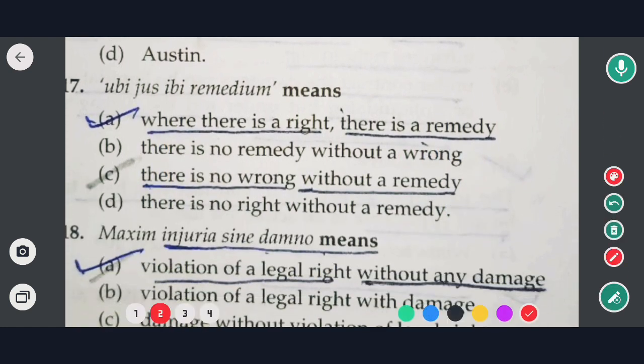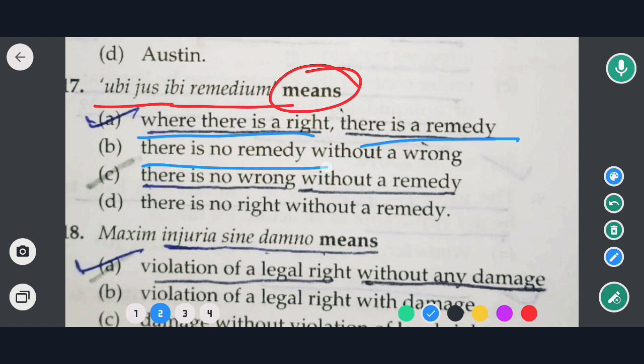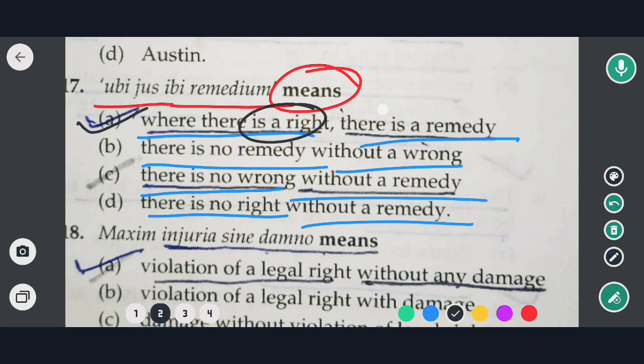Next question is: ubi jus ibi remedium means what? Options are: where there is a right, there is a remedy; where there is no remedy, there is no wrong; there is no wrong without a remedy; there is no right without a remedy. So the correct option would be: where there is a right, there is a remedy.